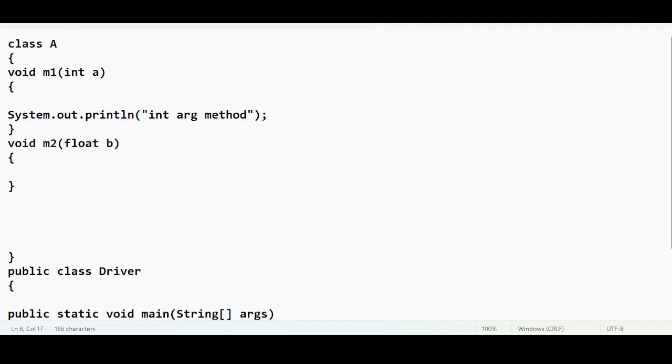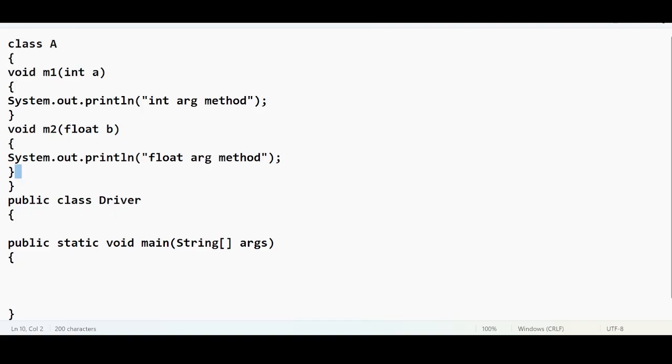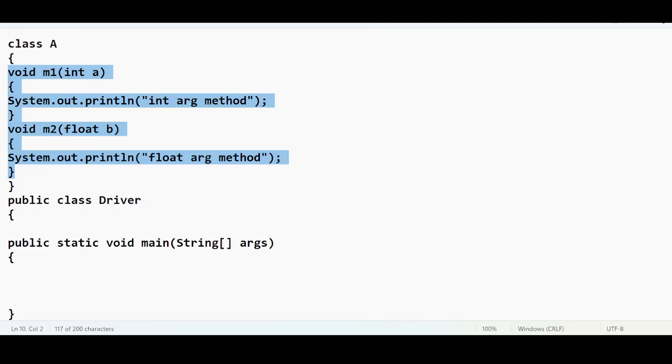The logic that I'm writing inside the method is nothing but checking which method is getting executed, whether this particular method is getting executed or not. We are just trying to check the control flow. So in order to check the control flow, we are using the System.out.println statement, nothing else. It is not rocket science, a very simple logic where we are checking the actual control flow. So I have two classes: in class A I have two methods, and in the class Driver I have only one method, which is the main method.